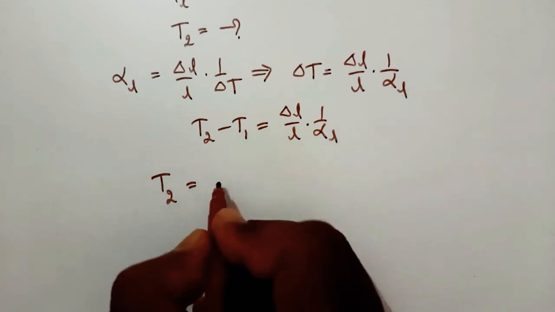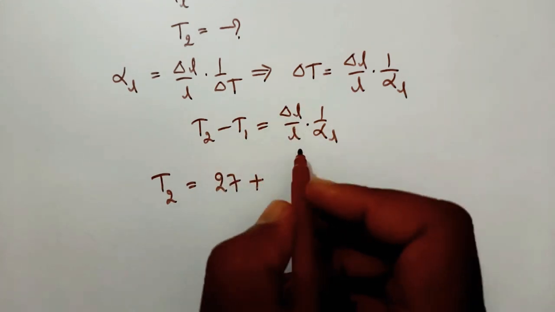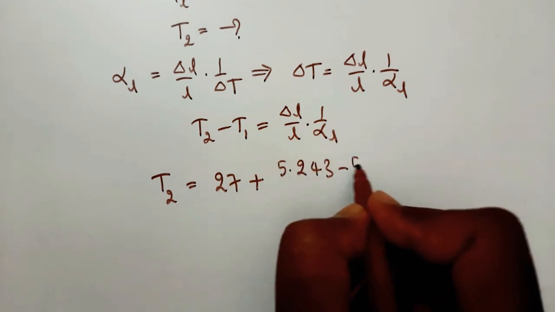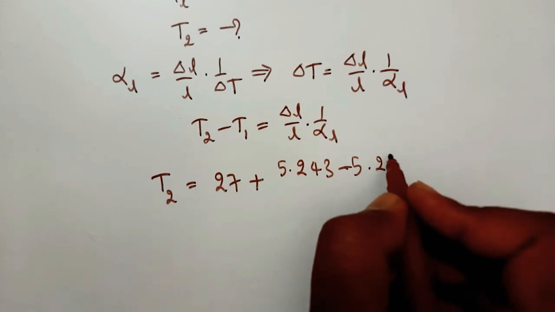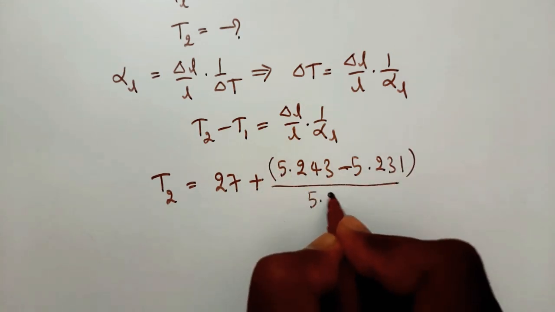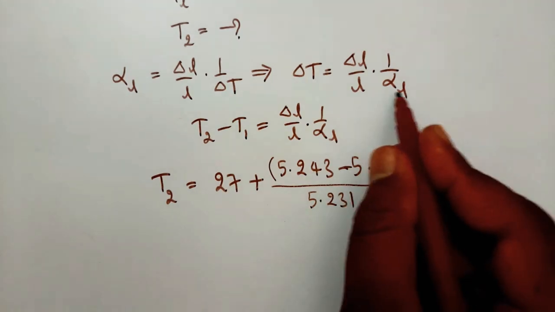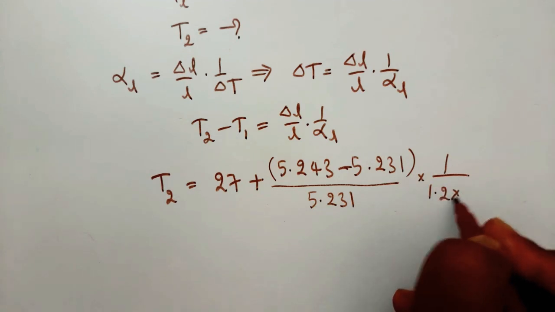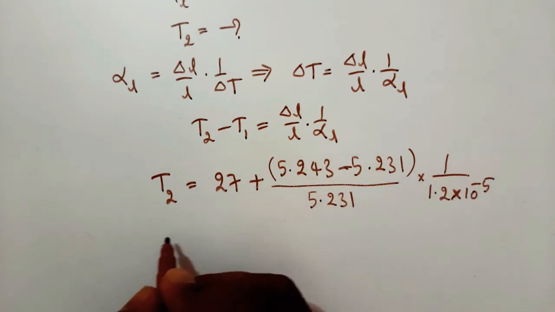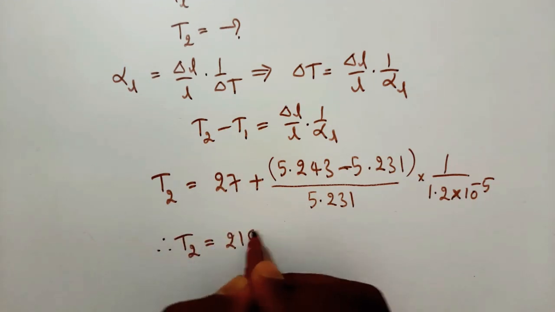So T1 is 27 degrees Celsius plus, here delta L is 5.243 minus 5.231, by 5.231 into 1 by alpha L, that is 1.2 into 10 to the power of minus 5. If we solve this, we get T2 is equal to 18 degrees Celsius.